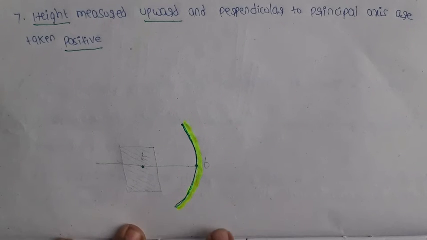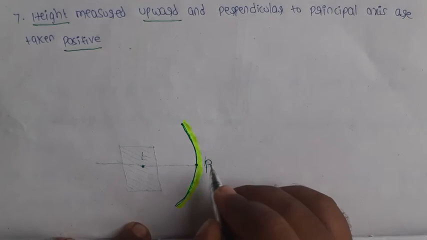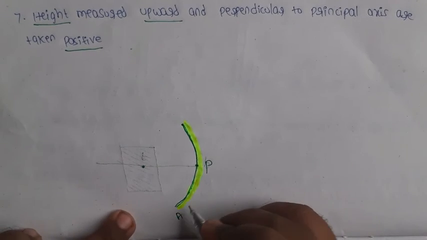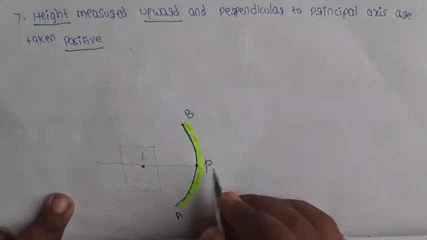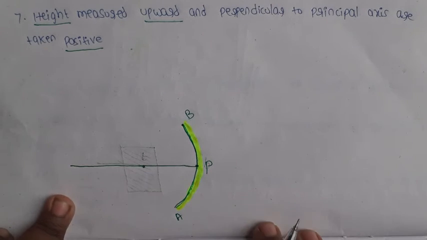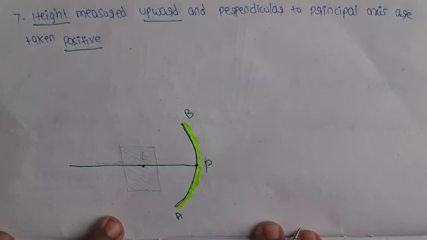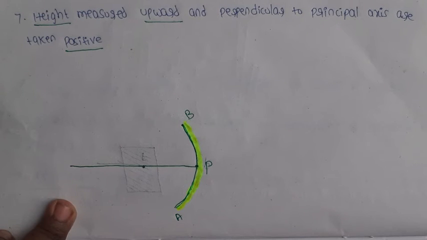This is a spherical mirror. This is the pole of this spherical mirror. This is the principal axis. So, what are the sign conventions? First condition is light should travel from left to right.